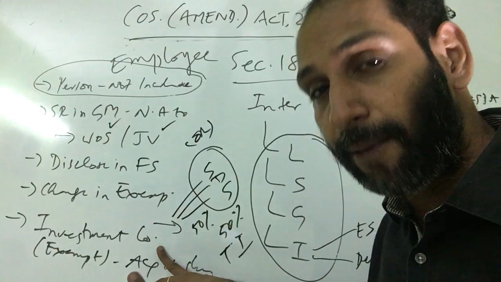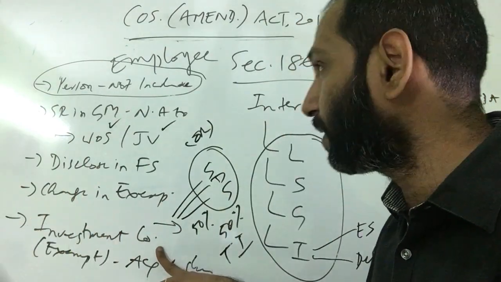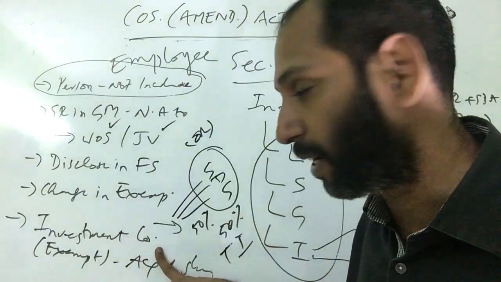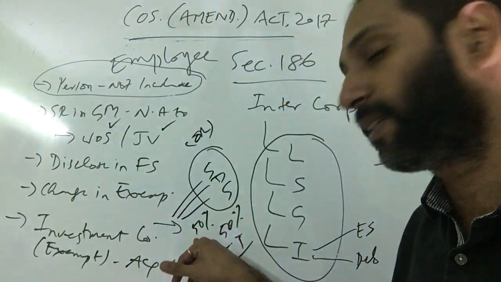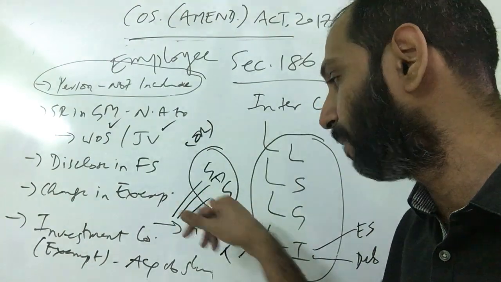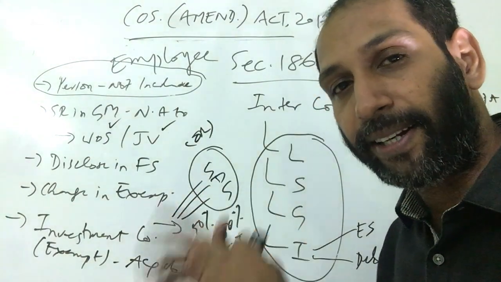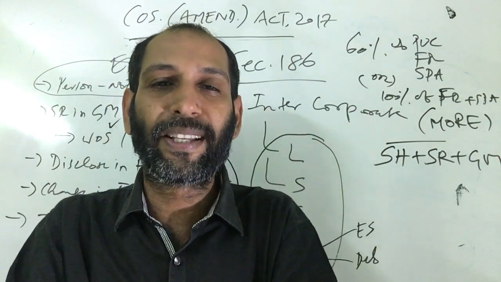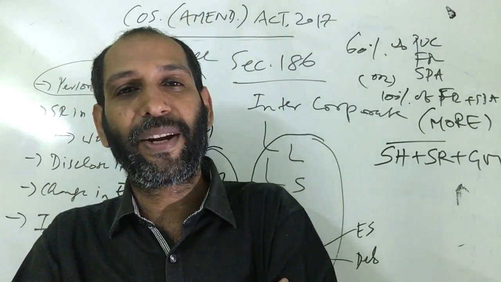Last one, the exemption. We already have an exemption under 186. But the Companies Amendment Act 2017 has given a clarification for an investment company, which I had explained earlier. You should understand this 50% of total income or total asset criteria. So this is a very important section from an exam point of view. You all know intercorporate loans, investments, giving security and giving guarantee.